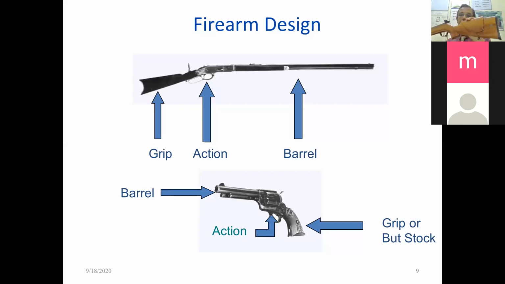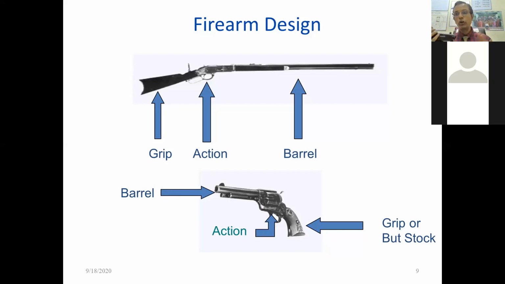So what are the parts? It has its butt or stock. Then this is the action, where your trigger is present, and this is the trigger guard. And this long portion is known as the barrel. The same thing applies for the others also. So this is the long barrel, which is shoulder resting, and this is the short one, which is hand resting.